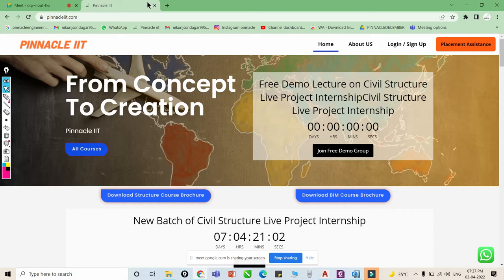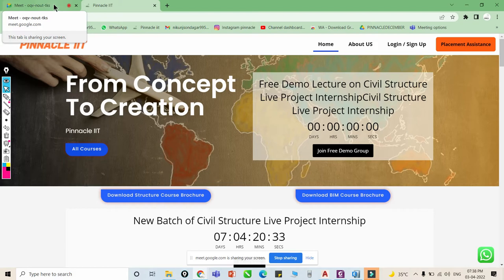Okay, sir. Myself Nikun Sondagar, and basically I am a structural engineer. We are providing the structural services all over India, and we'll try to cover all of India as soon as possible. In this session, we will learn how to design multiple buildings, like small types of building, then high rise building.